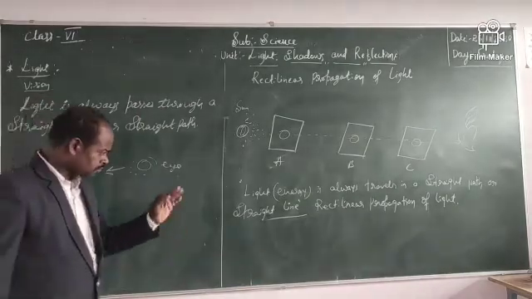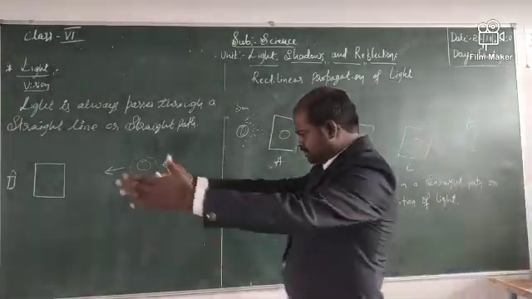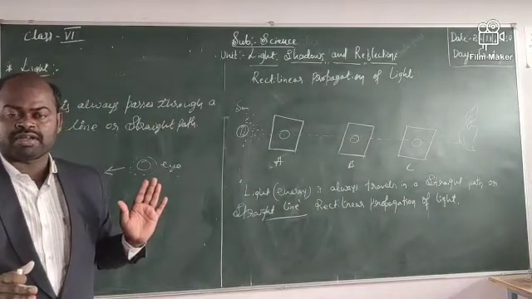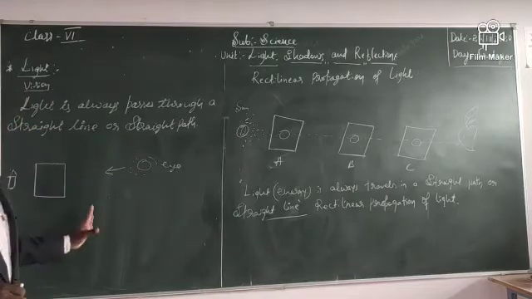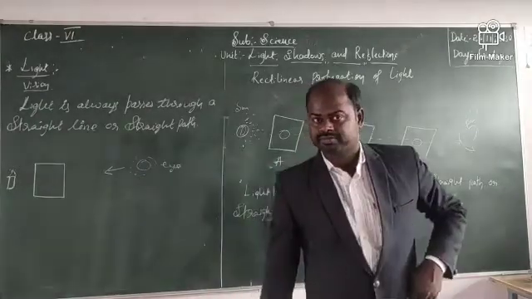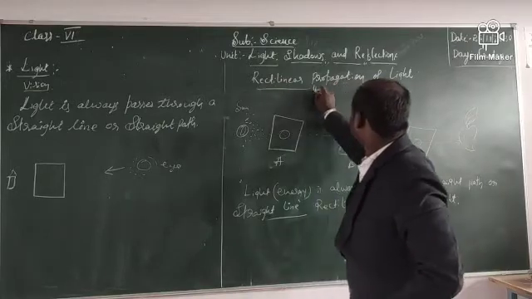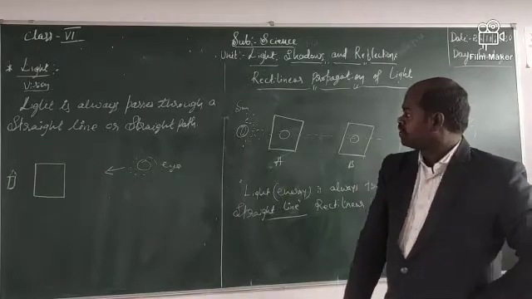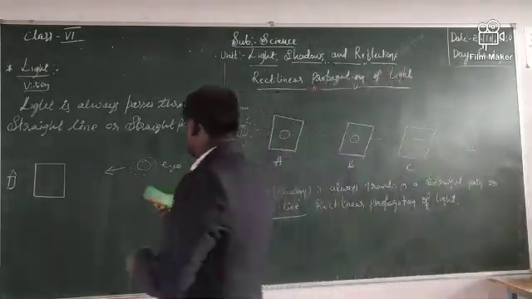Have you understood? Yes, rectilinear propagation of light means light always travels in a straight path. That is the special character of light energy. Okay, now we are going to see the next concept, that is shadows.